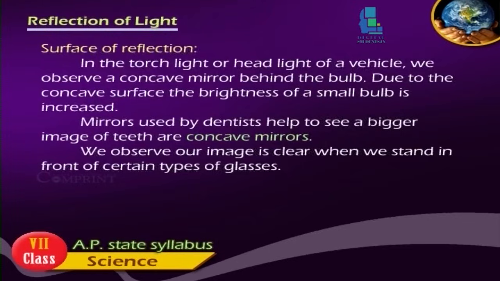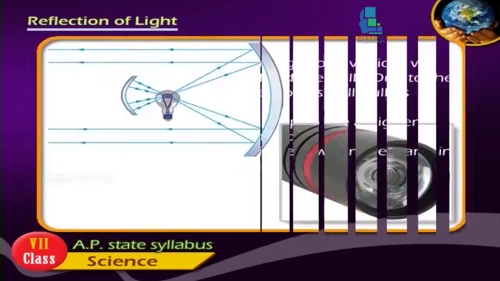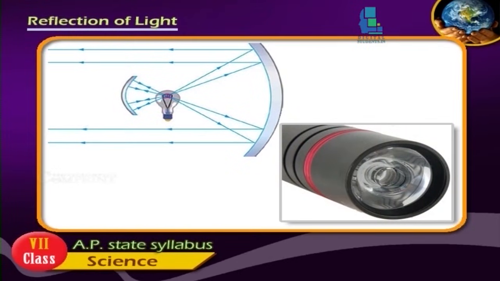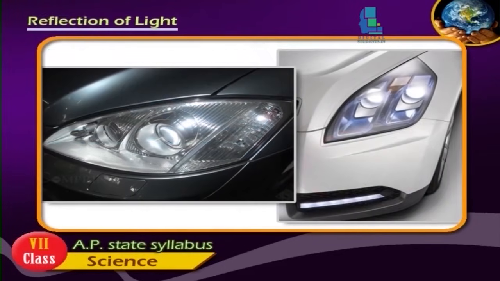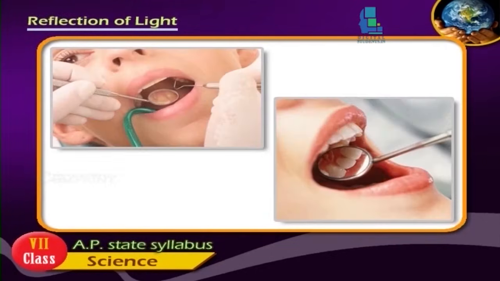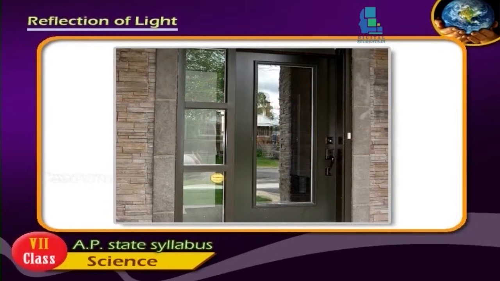Uses of mirrors. In the torchlight or headlight of a vehicle, we observe a concave mirror behind the bulb. Due to the concave surface, the brightness of a small bulb is increased. Mirrors used by dentists to see a bigger image of teeth are concave mirrors. We observe our image is clear when we stand in front of certain types of glasses.